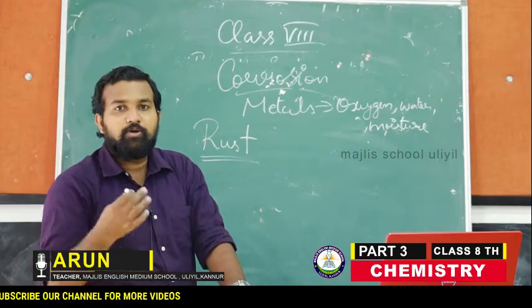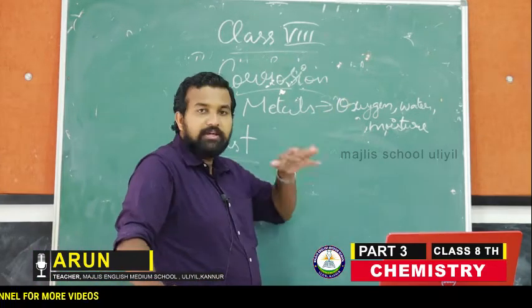They will form metal oxides. I have told you, when a metal reacts with oxygen or water, they will form metal oxides.